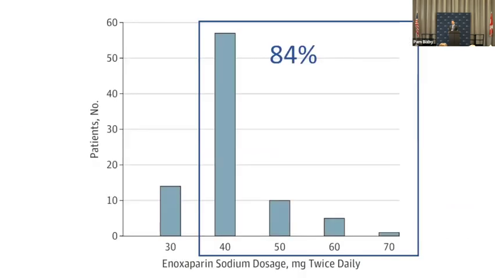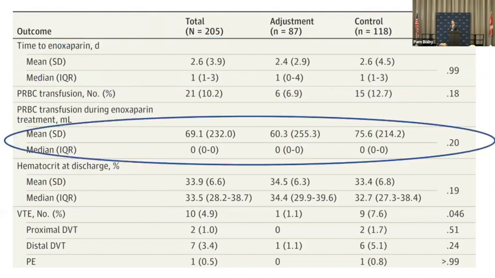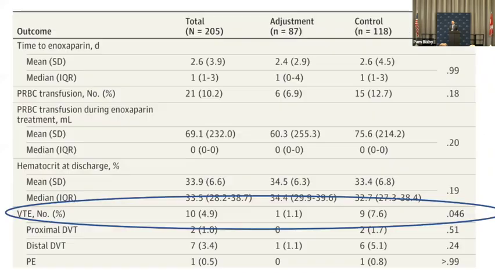Next slide. What we found is 84% of the patients required more than 30 Q12. Nobody in this cohort required less than 30. And for most of the patients, the median was 40 Q12. Next slide. The mean start time for the patients was similar, about 2.5 days and 2.6 days. The median start time was about a day. Next slide. And the blood utilization, both median, there was no difference. And next slide. And next one, VTE rates were better with the anti-10A levels.